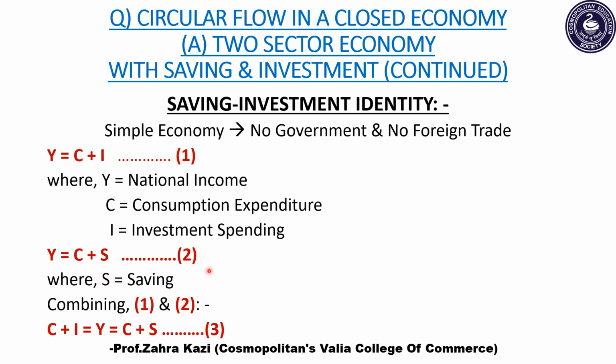Now if we combine equation 1 and equation 2, we will get equation 3. So by combining, what do we do? Since Y is common here, we will place Y in the middle. To the left of Y, we will write equation 1, that is C plus I, and to the right of Y, we will write C plus S from equation 2. And this is how we will get our equation 3.